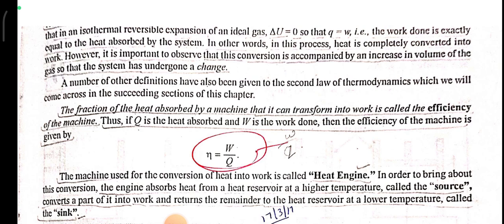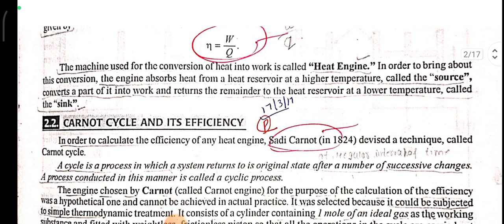The fraction of heat absorbed by a machine that it can transform into work is called the efficiency of the machine. Thus, if Q is the heat absorbed and W is the work done, then the efficiency of the machine is given by eta equals W upon Q. Eta is the symbol of efficiency.